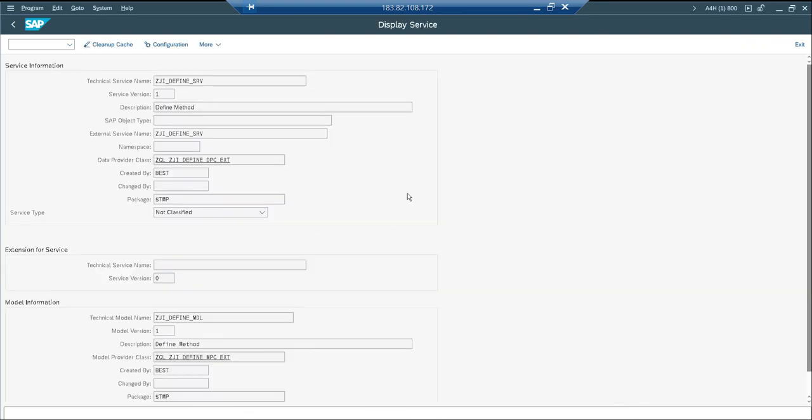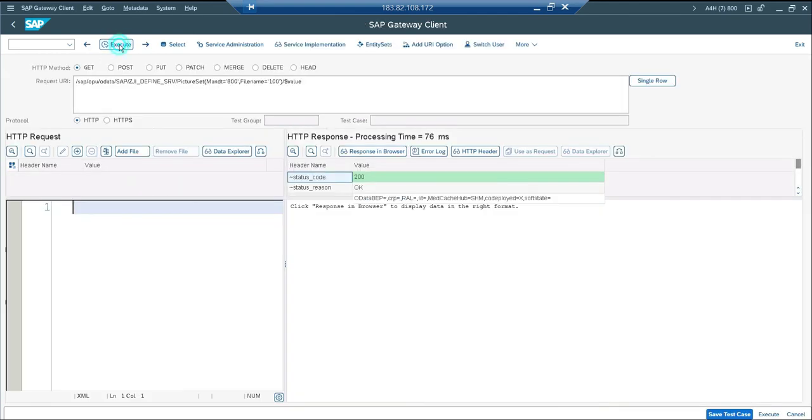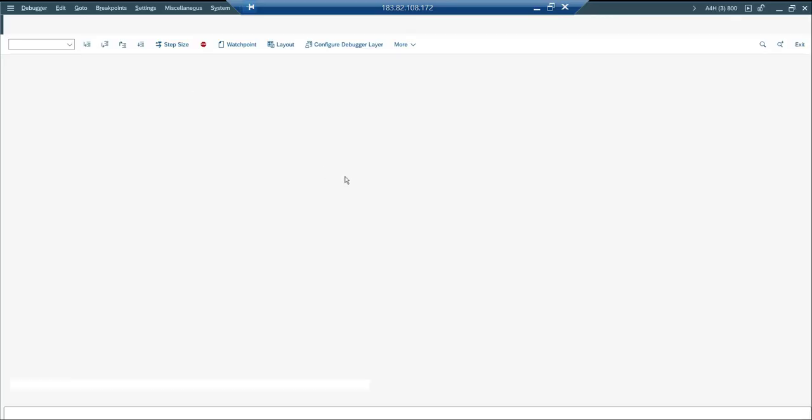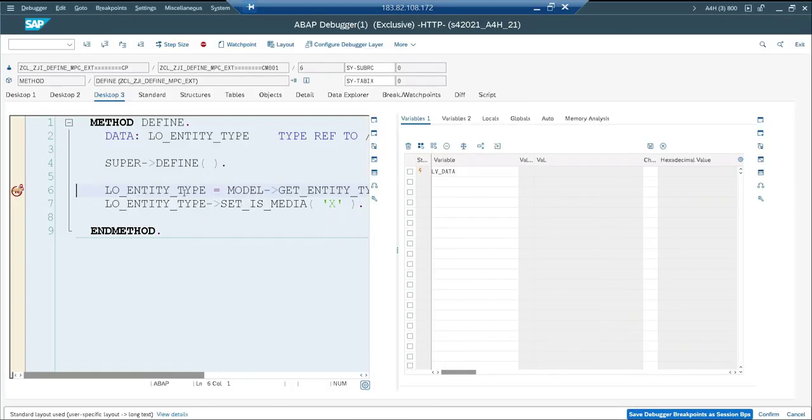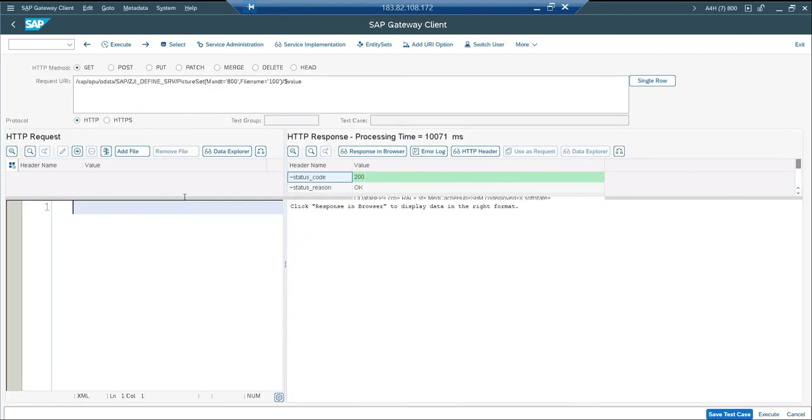Fine. Now go to SAP Gateway Client. The breakpoint is already there, and execute it. Now it goes and stops in your define method. Okay, so this is the MPC extension define method, it got stopped and executed. Done. One more time execute. The second time it's not stopped, because again it got loaded in my cache. So this is for testing purposes.